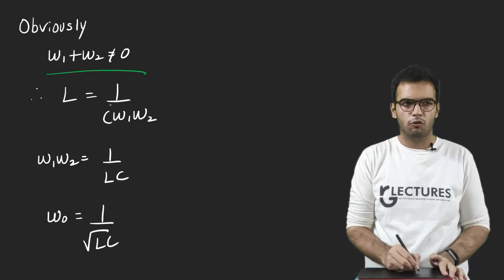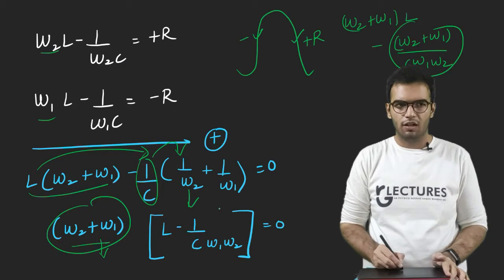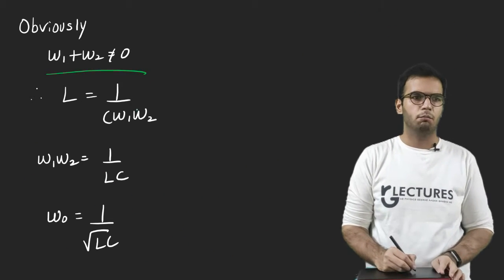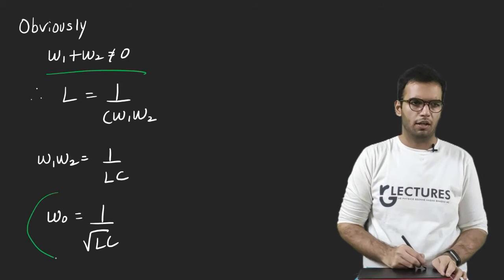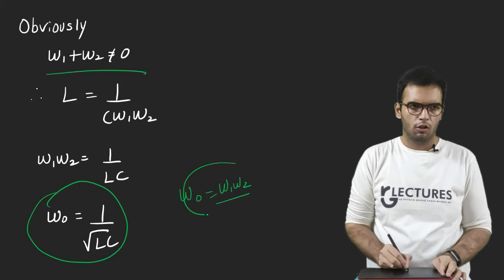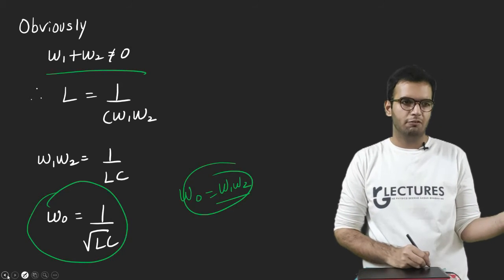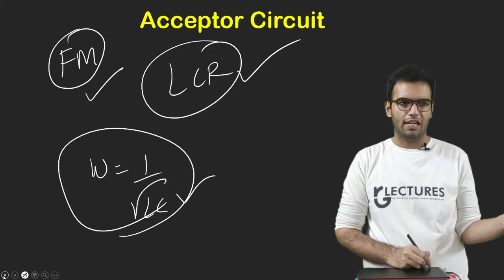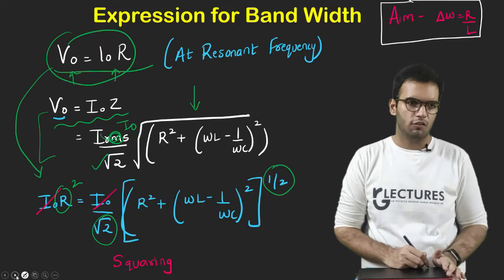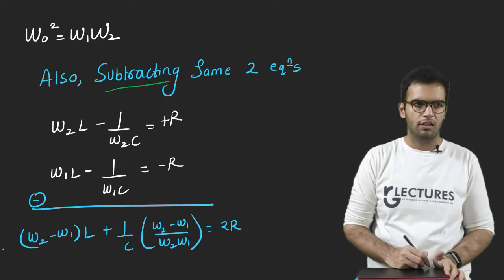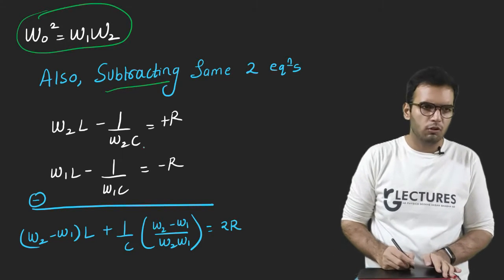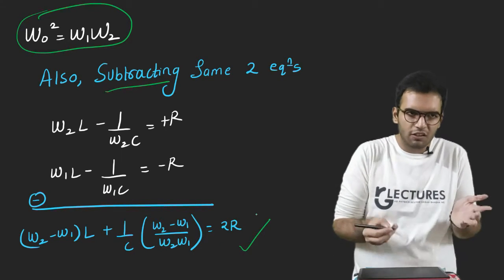So this has to be 0. If this is 0, let us take this in this direction. So L is equal to this term, and simply I can take them there, and this is my term. If I assume omega 0 squared is omega 1 omega 2. So this was the case I derived previously also, right? Omega is equal to 1 upon root LC, and again we are getting the same result, but with an assumption that this term is true. Fine. Let us now subtract both these equations, so we will get something like this.